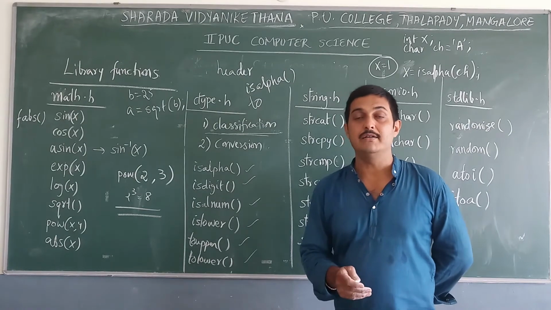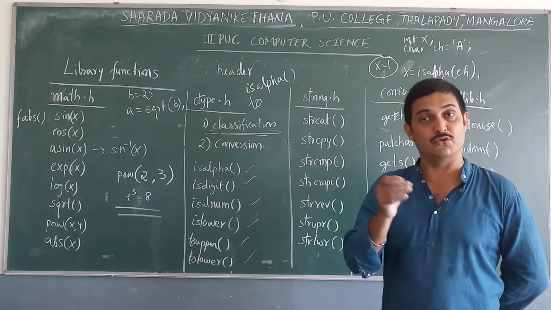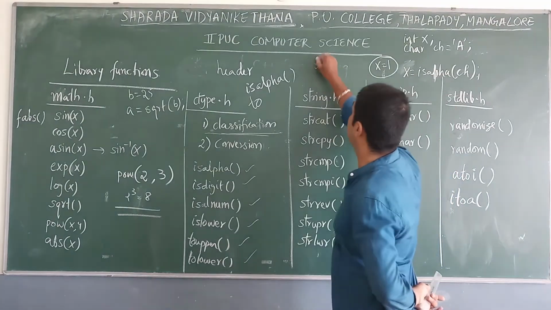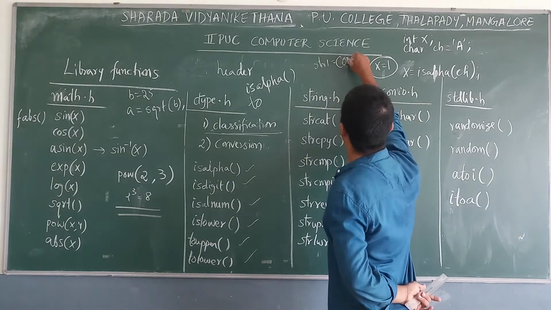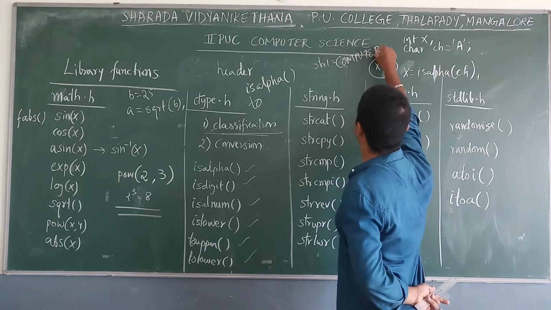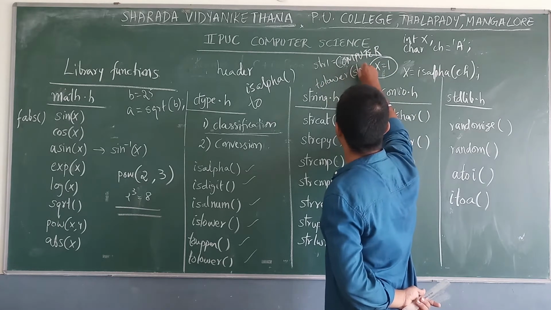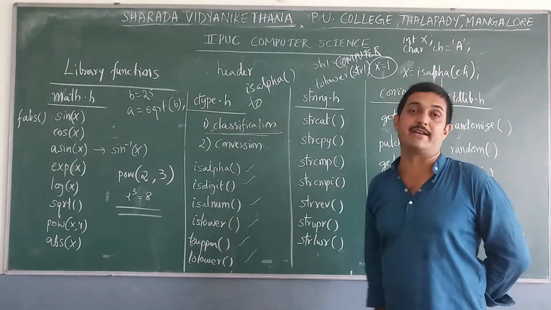And next, tolower. tolower is a function that converts uppercase letters to lowercase letters. For example, we have a string like this: str1 equal to COMPUTER in capital letters, then tolower of str1. So what happens is it will convert all the capital letters into lowercase.